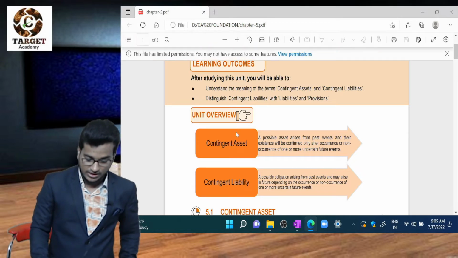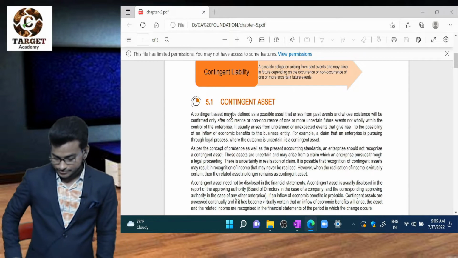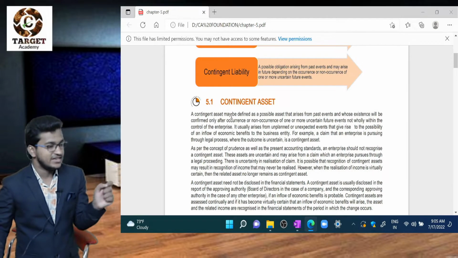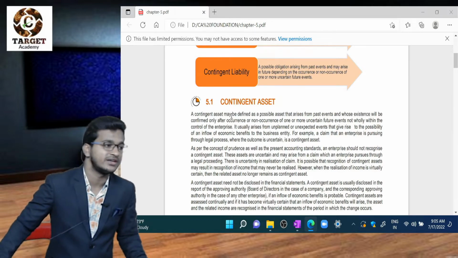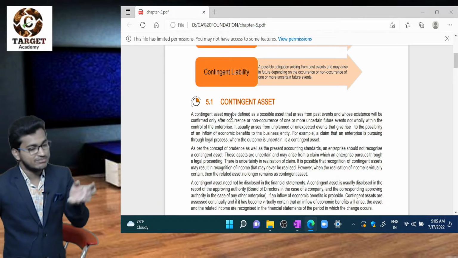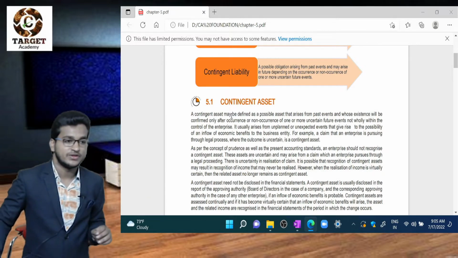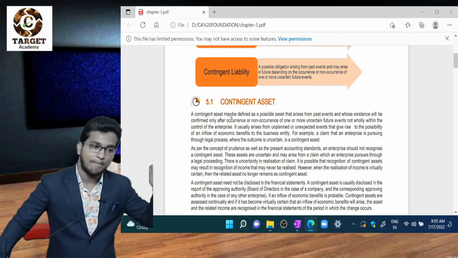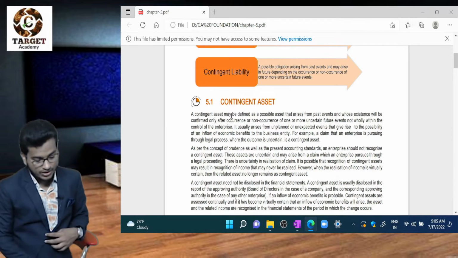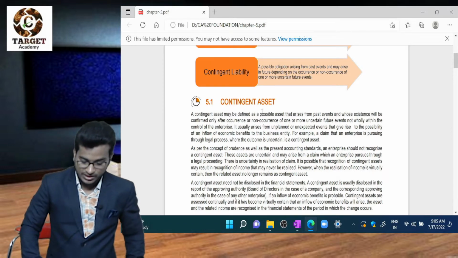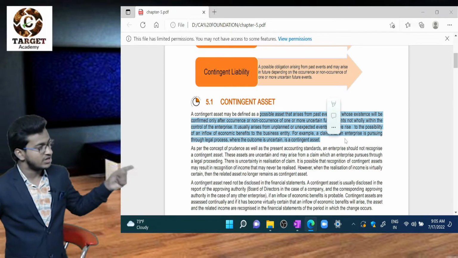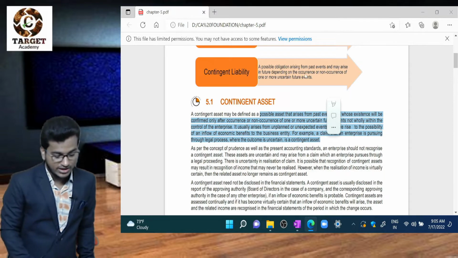Let us discuss in a more detailed manner. Contingent asset may be defined as a possible asset that arises from past events. What is the past event? Raw material supplied by the supplier is the past event. Possibility of an asset is there. A possible asset arises from past events, on occurrence or non-occurrence of one or more uncertain future events.